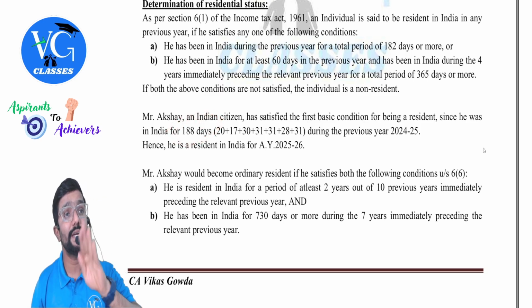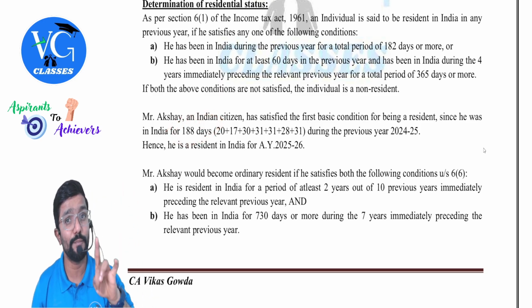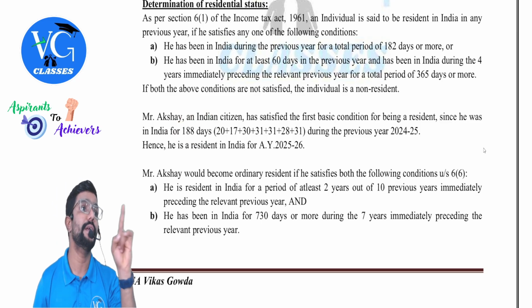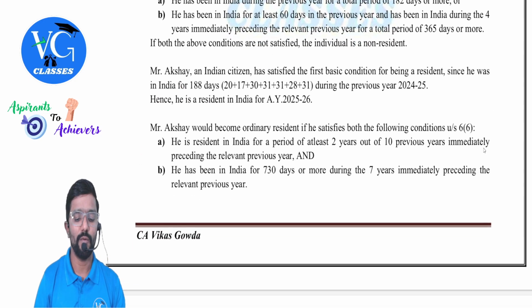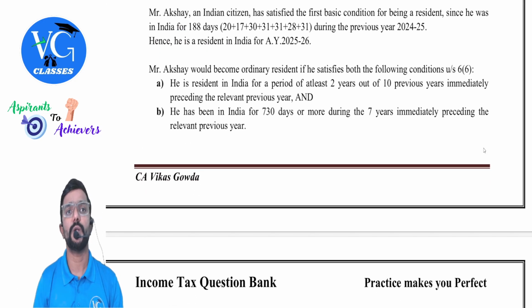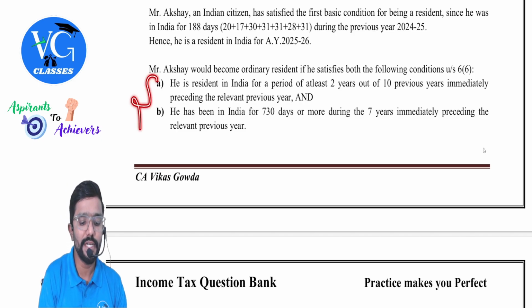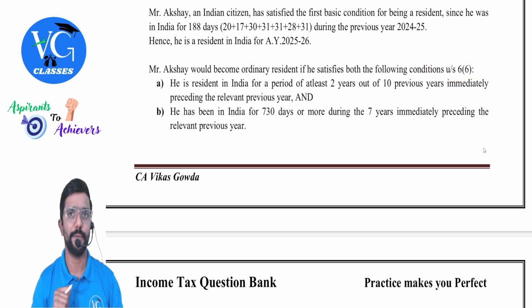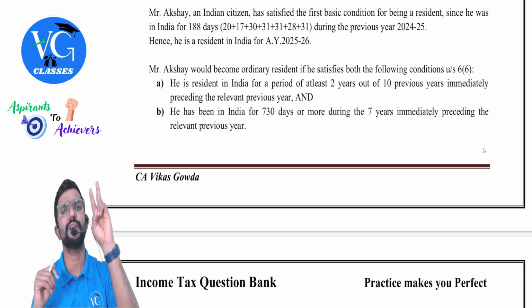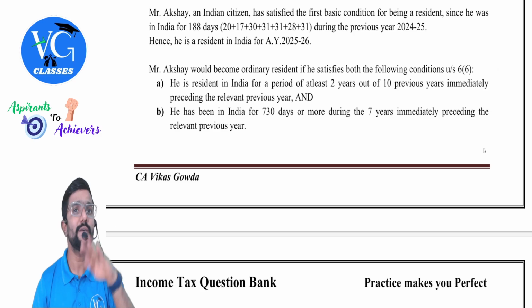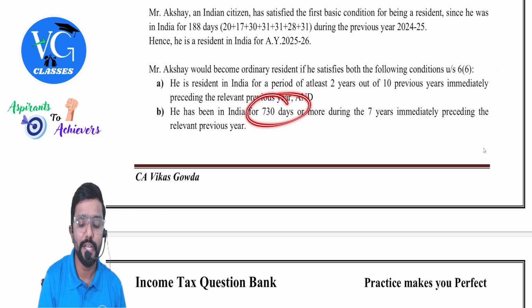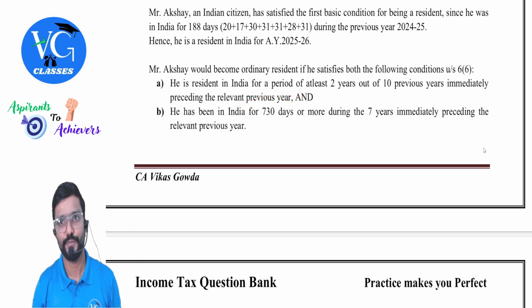Please be careful. The date of arrival as well as the date of departure, both are considered to be in India. So is he a resident? Yes. Now we need to check whether he's ordinary or not ordinary. If he satisfies both the conditions given under section 6(6), ordinary. If not, not ordinary. What are the conditions, sir? He should be resident for at least 2 years out of the last 10 years, and out of the last 7 years, he should be in India for 730 days or more.